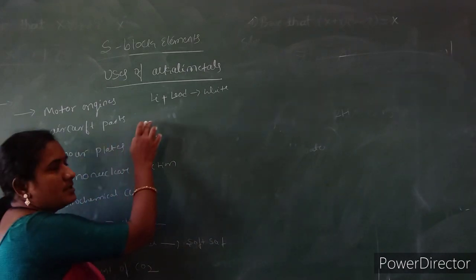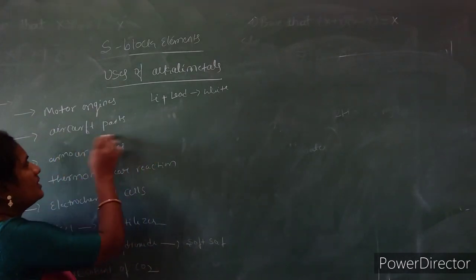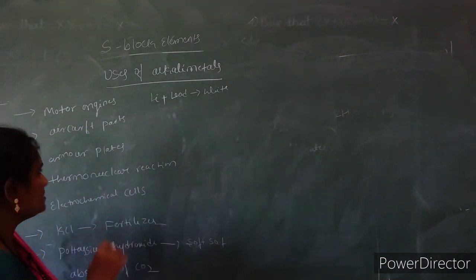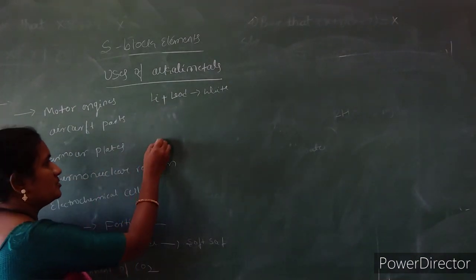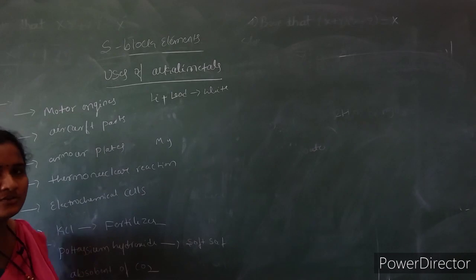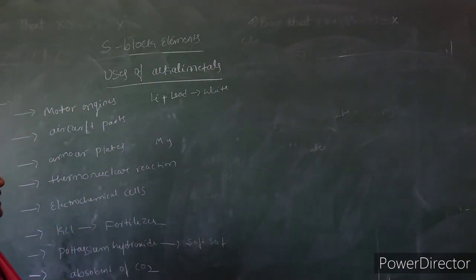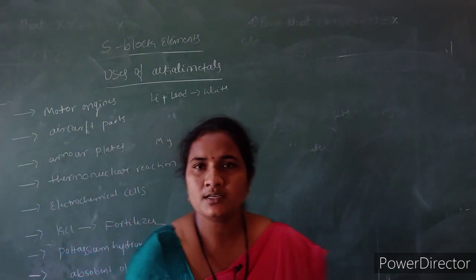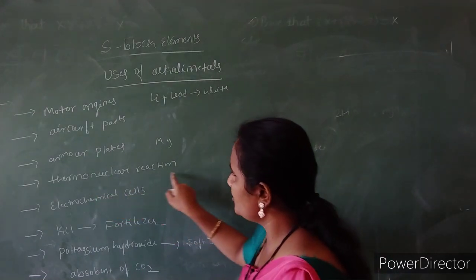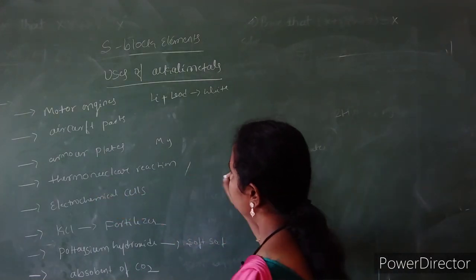With aluminum it forms an alloy, and those parts are used in aircraft. With magnesium it is used in the formation of armor plates, and lithium alloys are also used in the thermonuclear reactor.